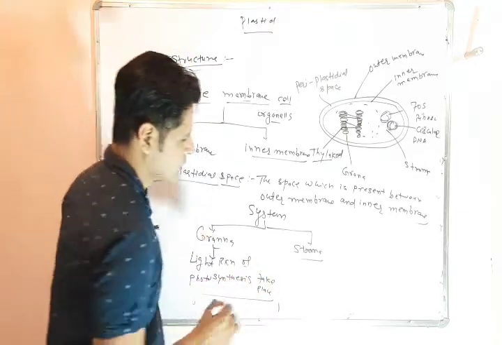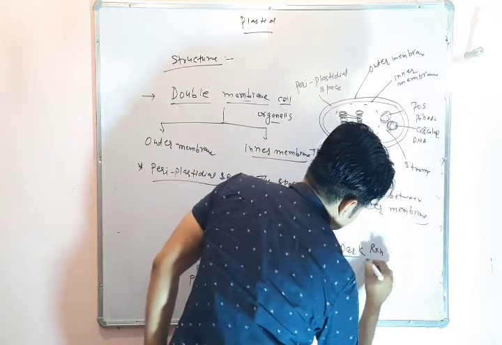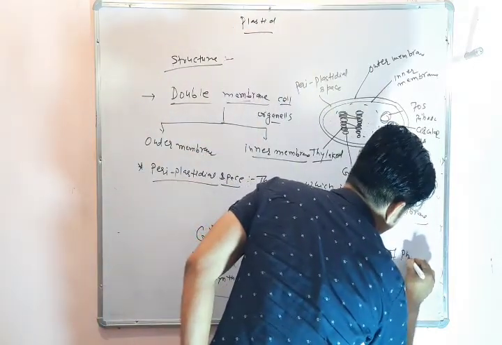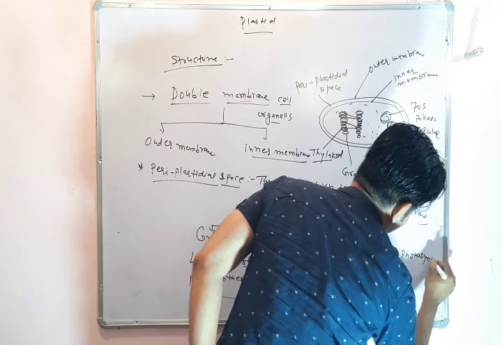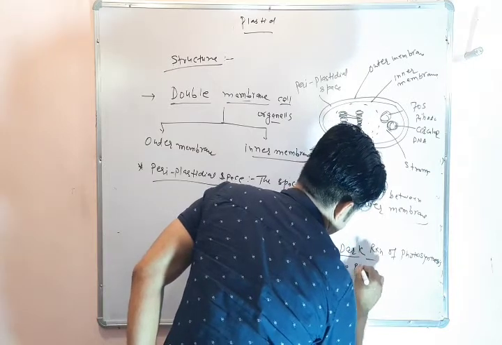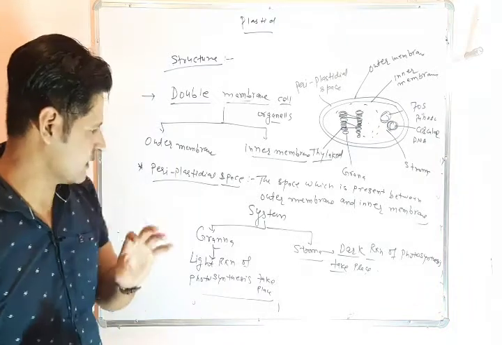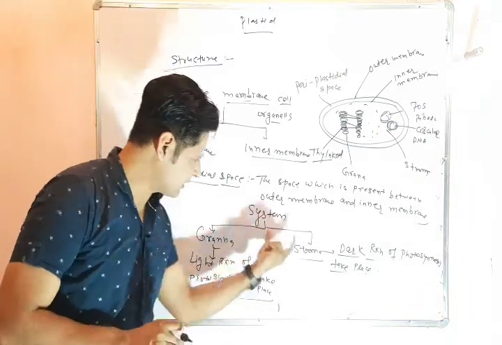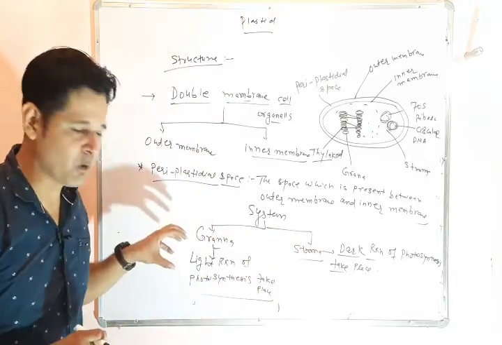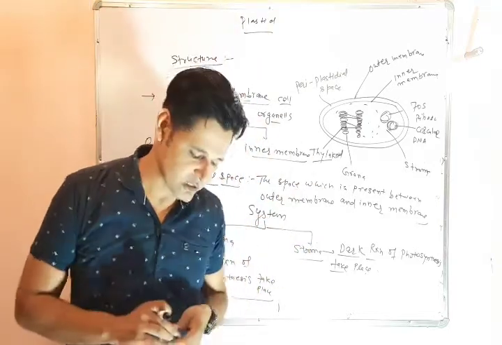But in the stroma part, the dark reaction of photosynthesis takes place. The whole chloroplast is divided into two systems, grana and stroma. Grana is the part where the light reaction of photosynthesis takes place, and stroma is the part where the dark reaction of photosynthesis takes place.